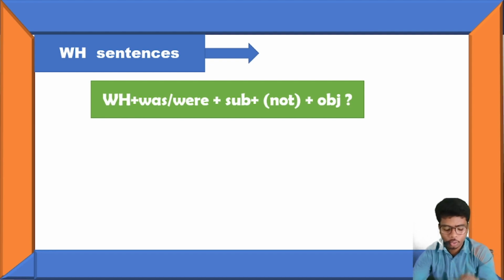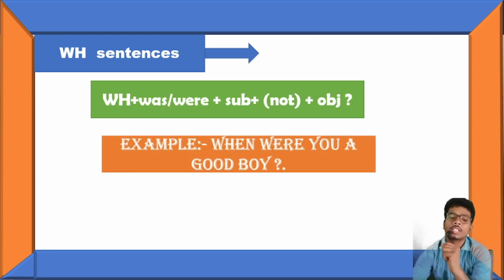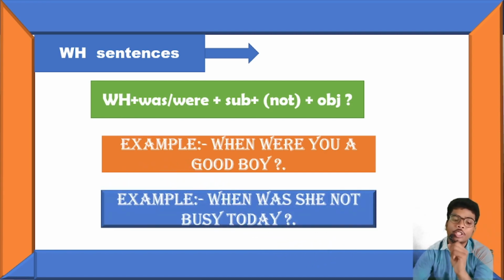So in WH words, one example is: when were you a good boy? कोई किसी से पूछ रहा है कि तुम अच्छे लड़के कब थे? बहुत बने फिरते हैं, बोलते हैं मैं अच्छा लड़का हूँ. When were you a good boy? Second example is: when was she not busy today? Someone is arguing about that girl कि वो आज busy कब नहीं थी. Why are you arguing about that girl?